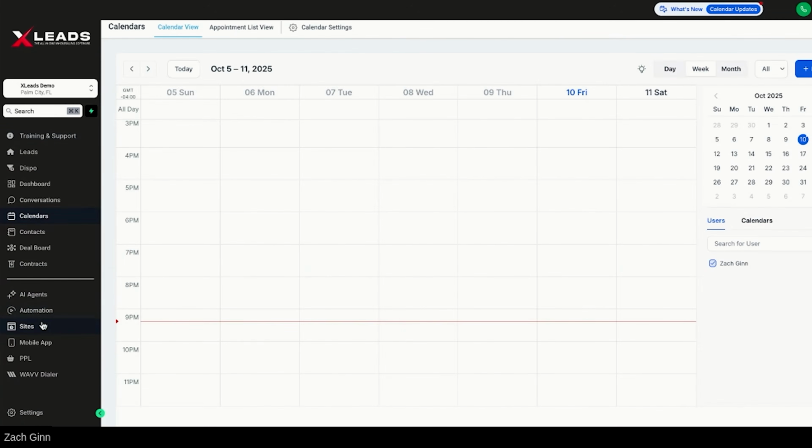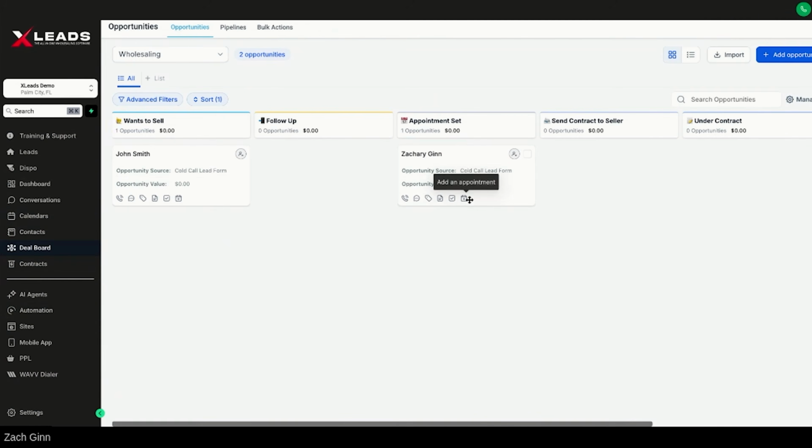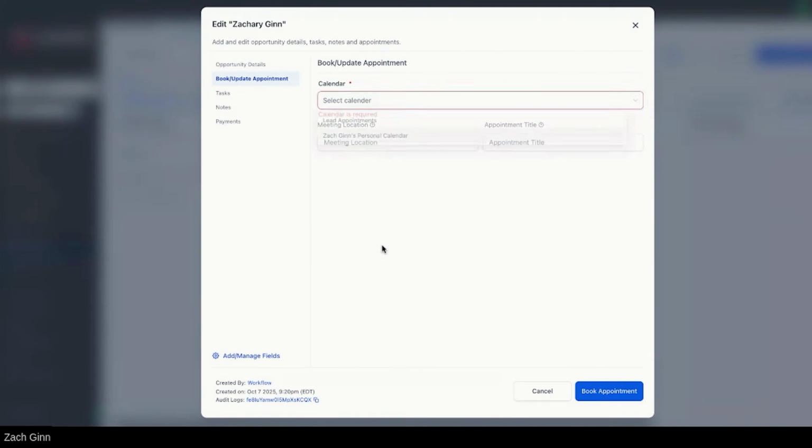Now, what's very important here is you go back to the deal board, and now he's an appointment set. So we're going to add an appointment and book it in my calendar. Cool part is my whole team knows it and it goes in my calendar.